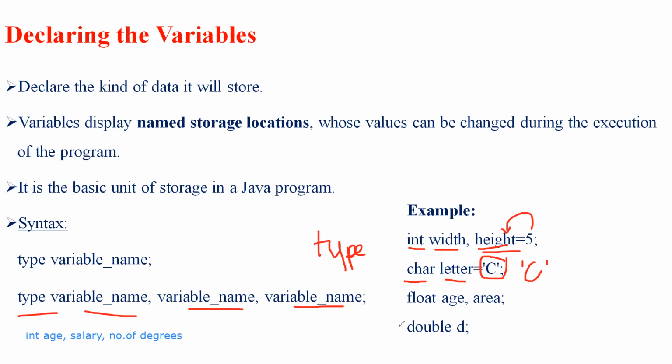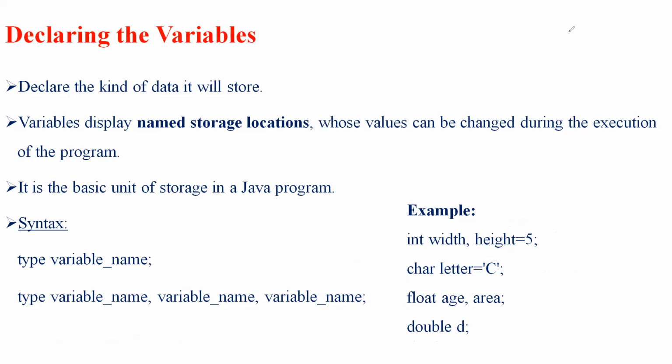Next I'm going to declare a data type called float with two different variables, one is age and one is area. Next I have declared a double for a variable called D. These are the different variable declaration methods, or examples of declaring variables with different variable names and different data types. So this is how we can declare variables in Java.